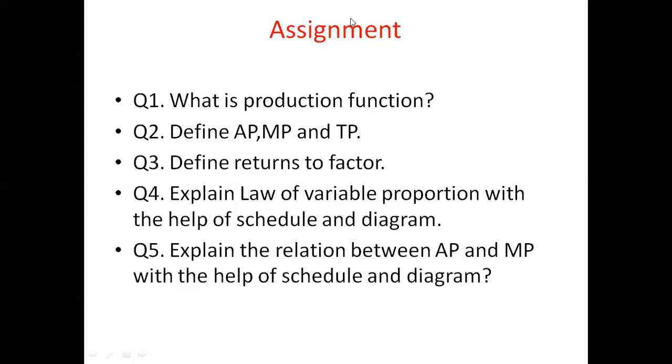So one thing you have to keep in mind: when we are doing this schedule and diagram, you have to make 4 columns in the schedule of law of variable proportion. First will be fixed factor, suppose that is land in our case.